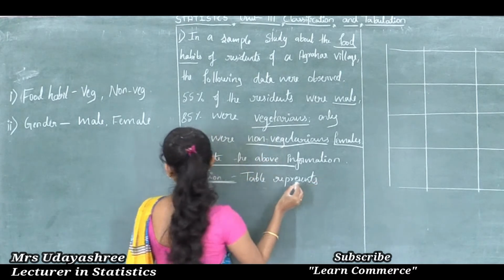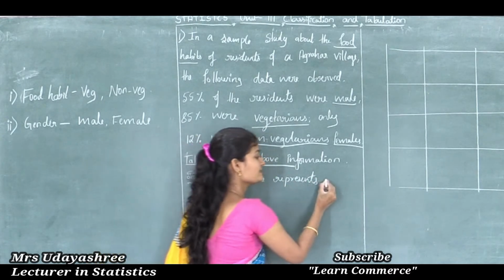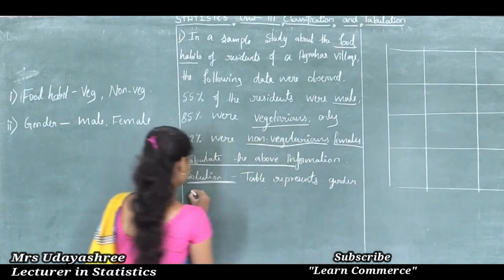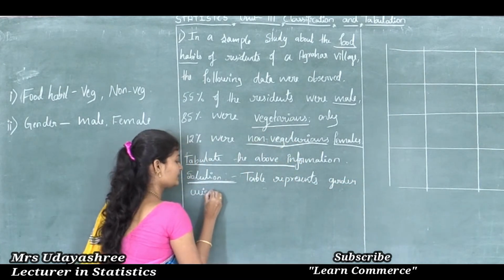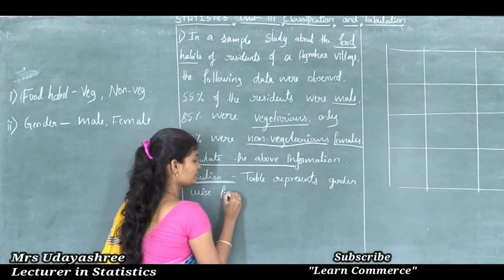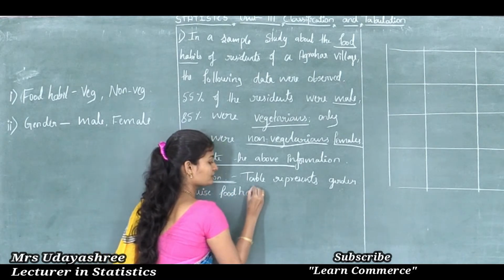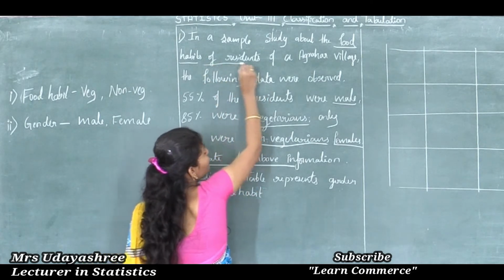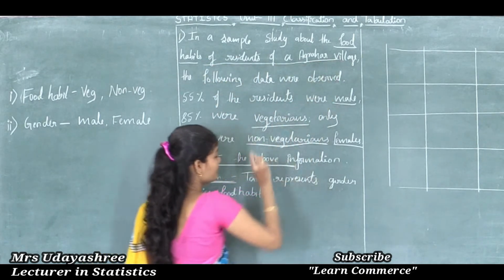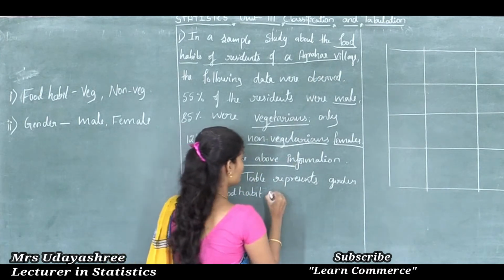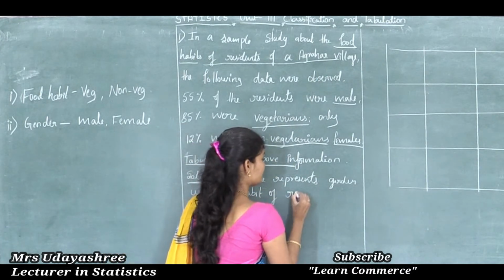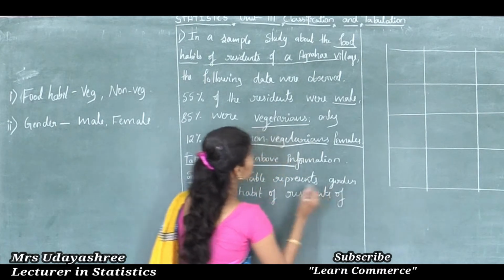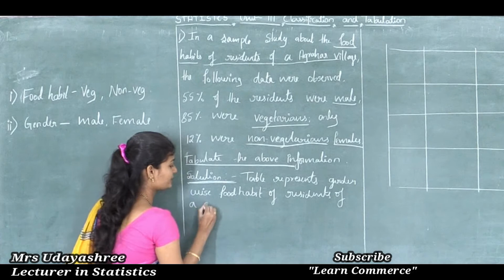This is gender wise observation, right? The table represents gender wise food habit of residents of Agrahara village.